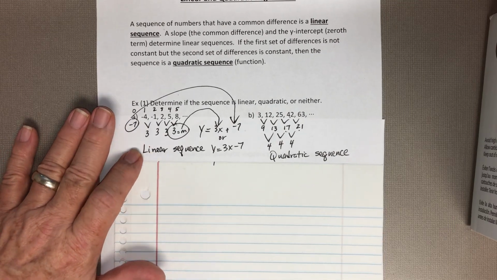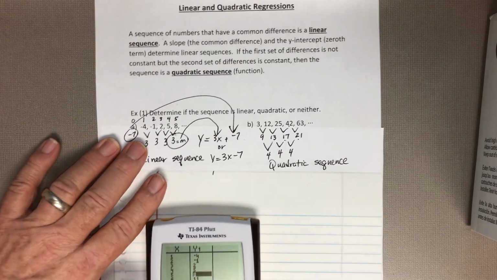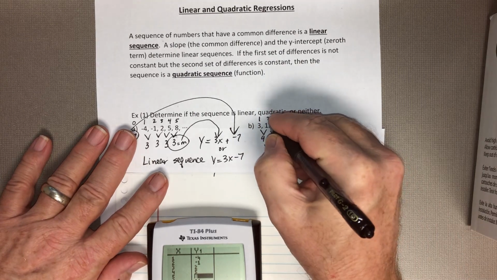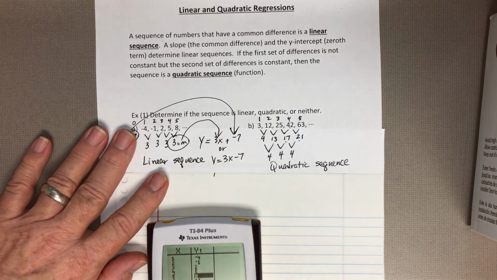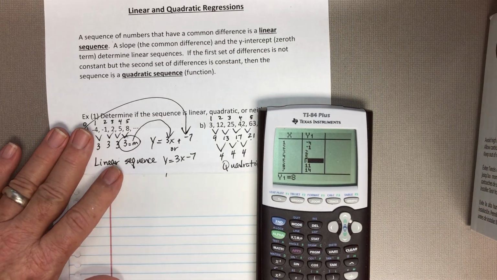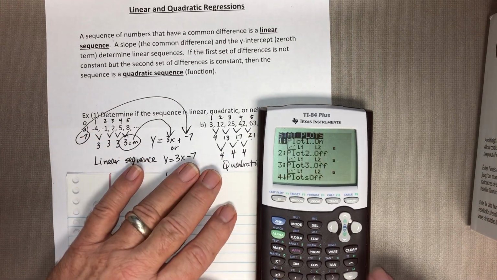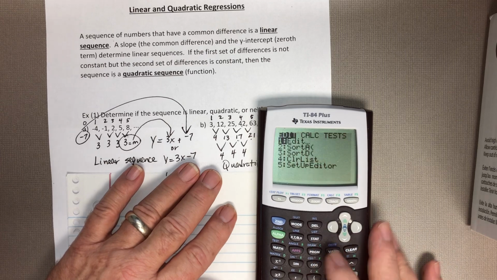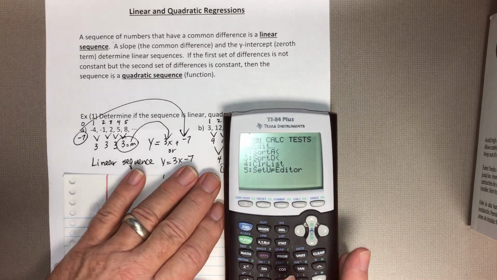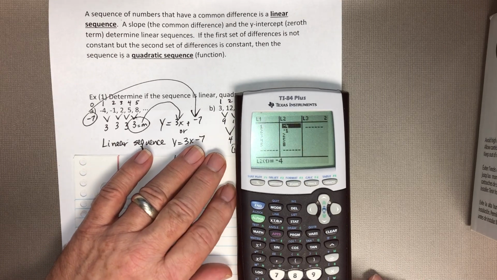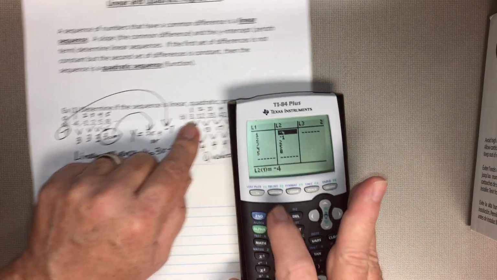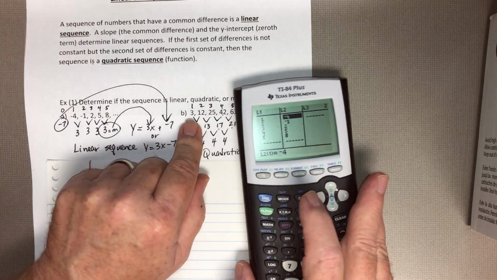All right. Now on a quadratic, it's totally different. You're going to have to use your calculator. So what I would do is 1, 2, 3, 4, 5, and those are already in my calculator. I do believe if I go to stat, you can clear out what's in there, or you can just edit what's in there, whatever works best for you. I've got 1 through 5 over here, so I'm just going to leave that alone for a moment.